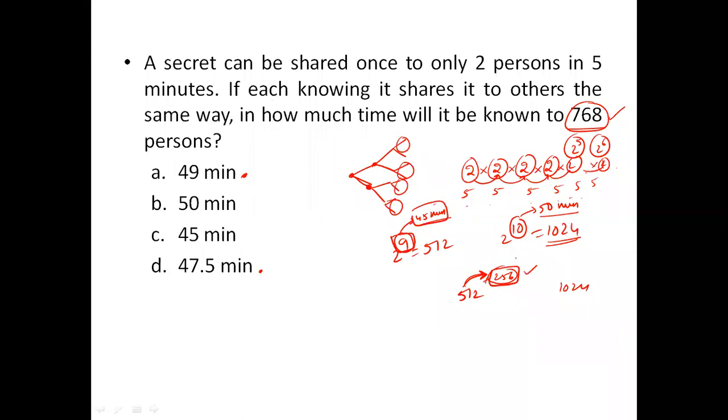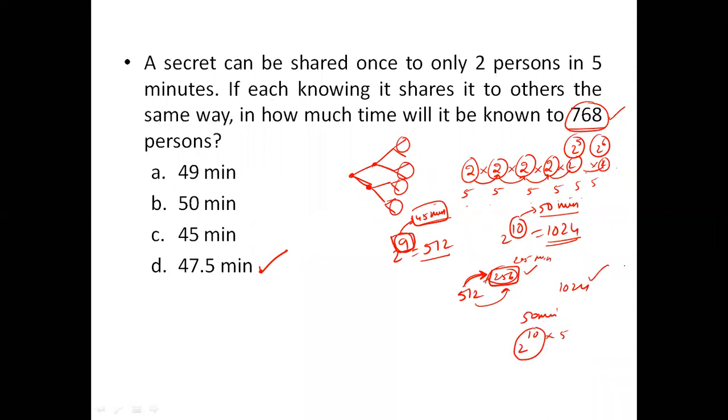Half of the period is 2.5 minutes. So out of these two, the best option is 47.5 minutes. At 45 minutes, 512 members know the secret. Another half of the period, which is 2.5 minutes, out of 512, half the members will know the secret. So 47.5 minutes will be needed to make it 768. If it is exactly 50 minutes, which is 10 5-minute periods, 2 power 10 members will know the secret, which comes to 1024.